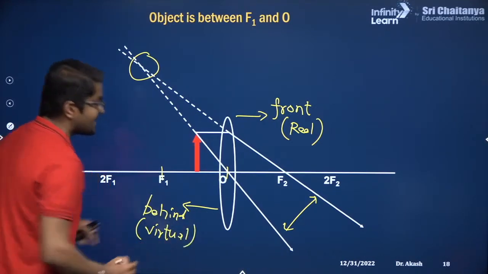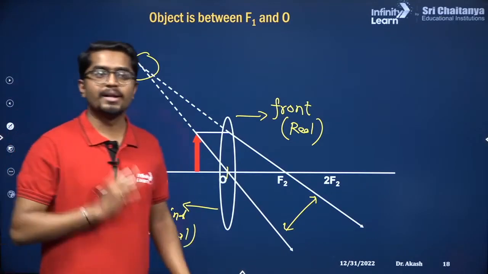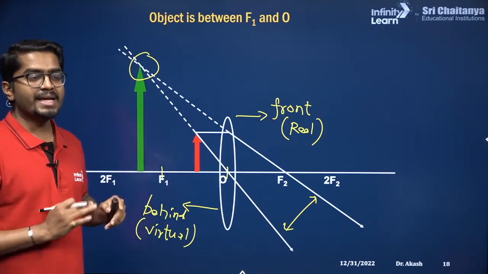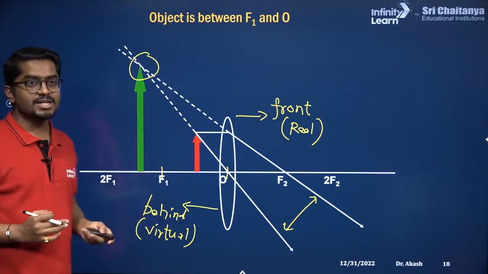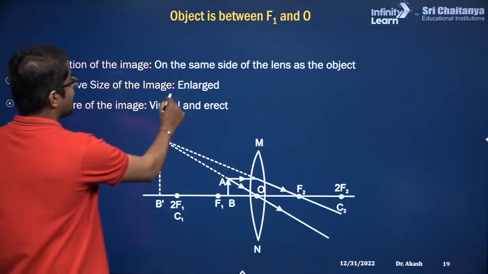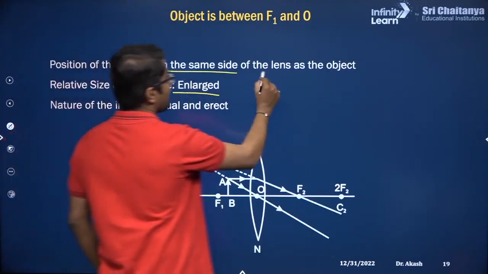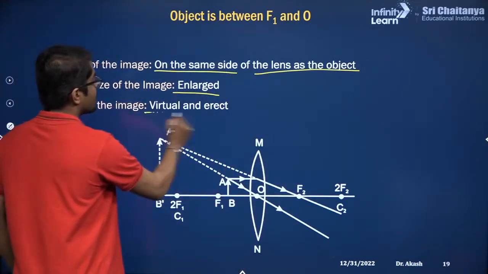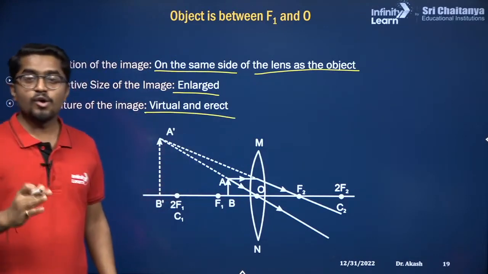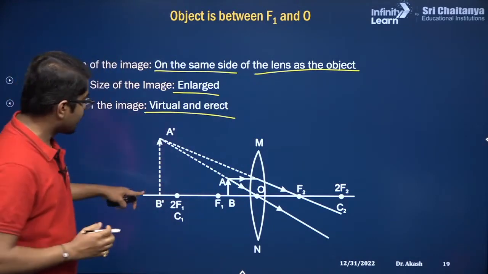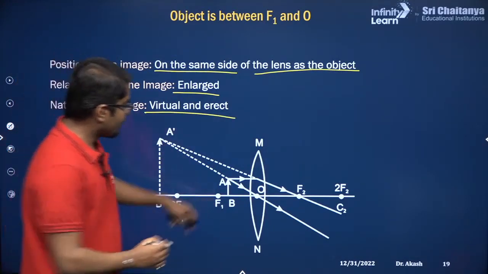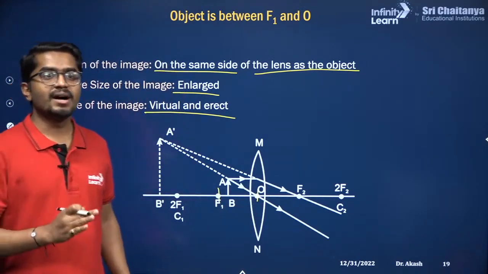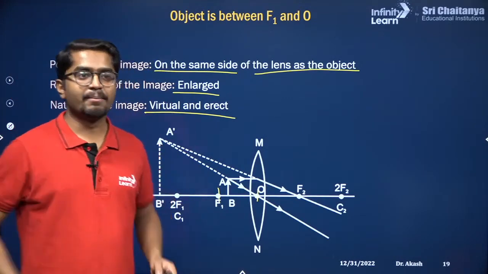If it is behind the lens, you get the virtual image. So what are the properties of this image? Can somebody tell me what are the properties of this image? It is enlarged, on the same side of the lens as the object, and it is virtual and erect. So there is only one position for the object: if you place the object between F1 and O, only then you can get the virtual and erect image.